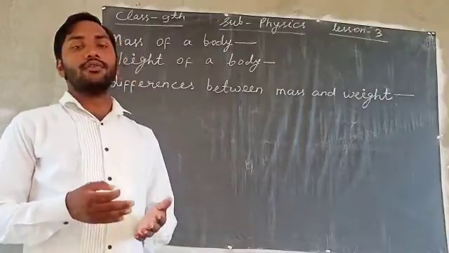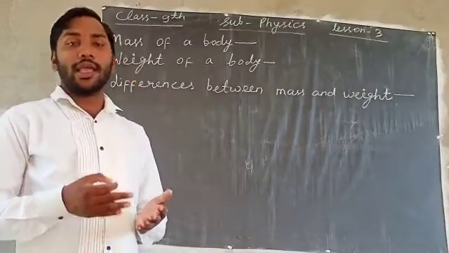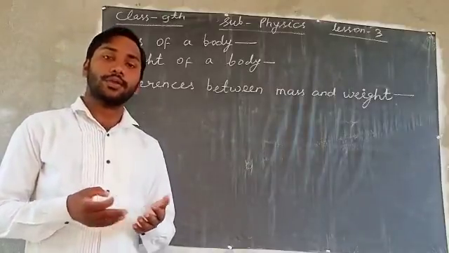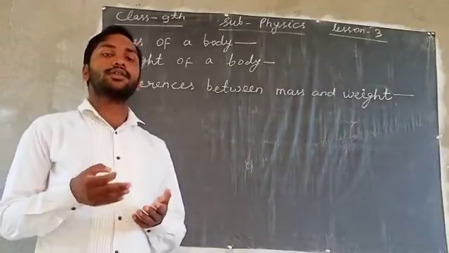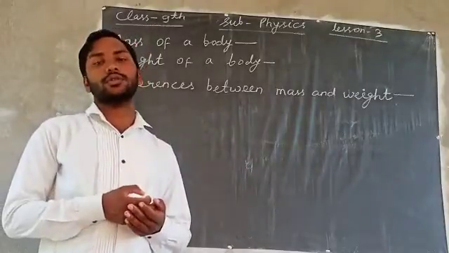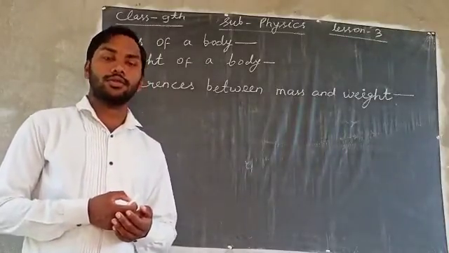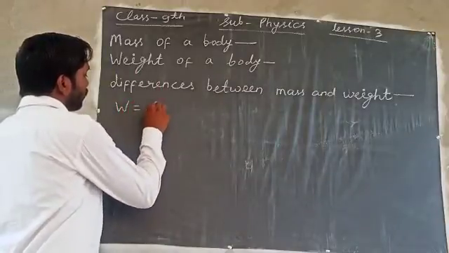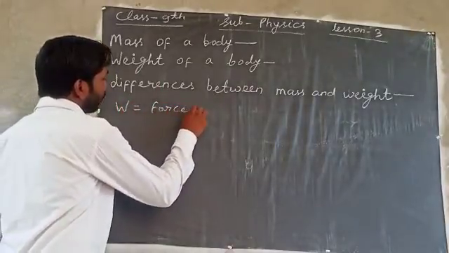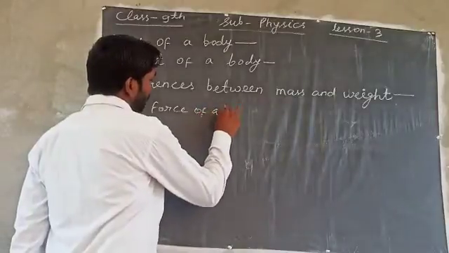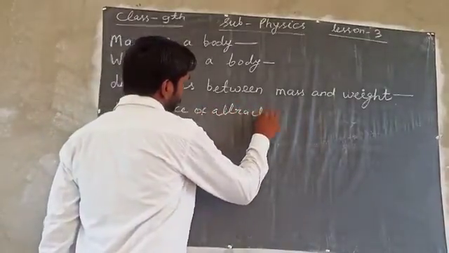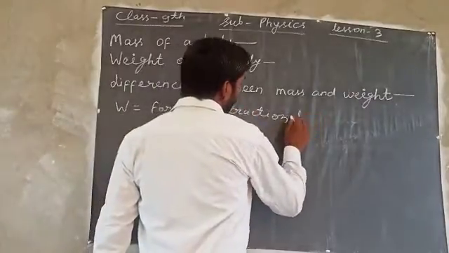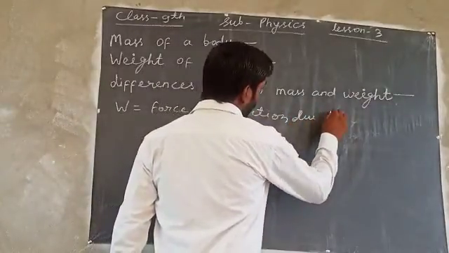So, the weight of a body is the force of attraction due to the Earth's gravitational force. So, weight of a body W is equal to the force of attraction due to gravity.